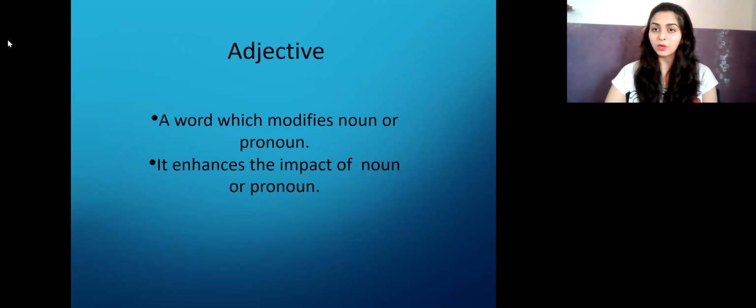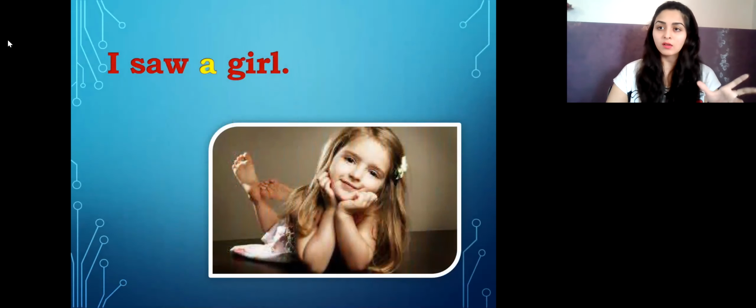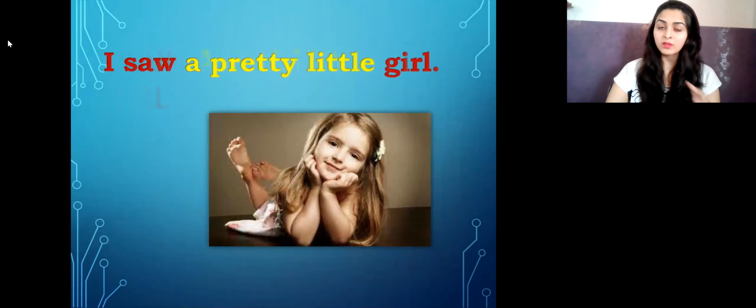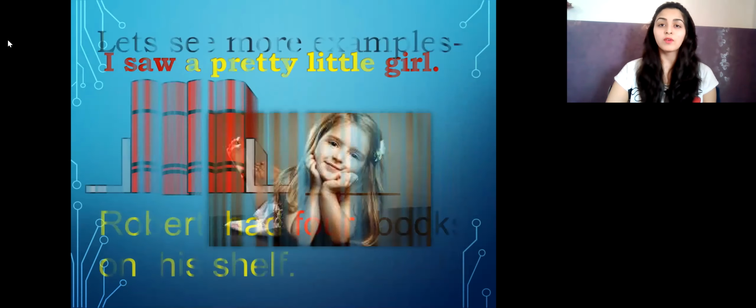So we were on the topic of adjectives, wherein we already completed the main part of the adjectives: what adjectives are, why they are important, and where we have to place an adjective. These are a few examples of adjectives that I gave in the previous video. For the ones who have not seen the video, please go back and watch it to get more detail on adjectives.